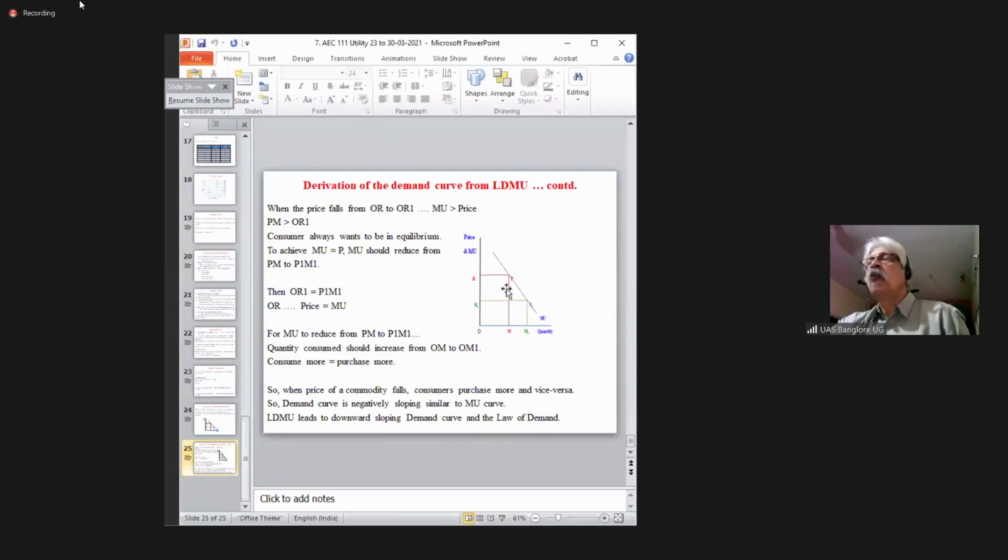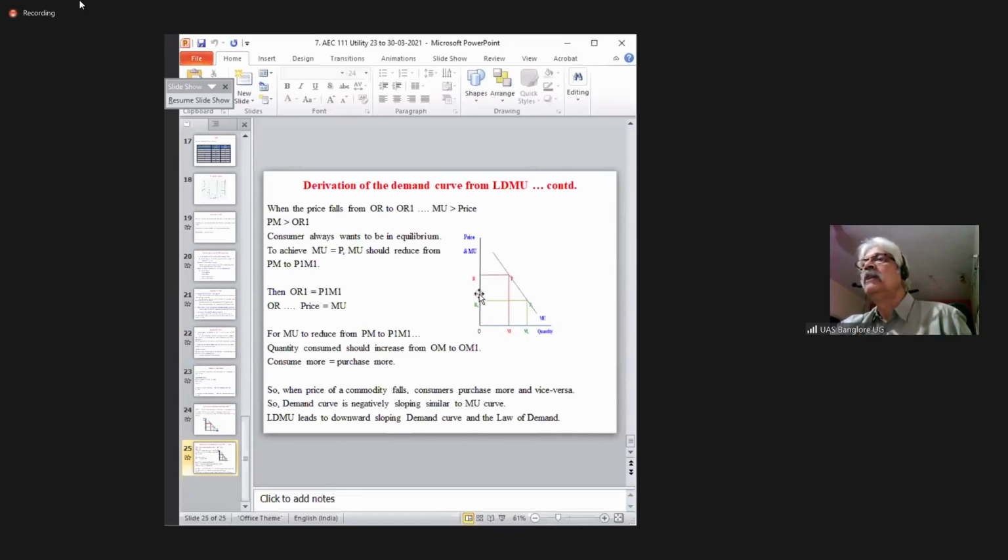Now, to make both equal, what he should do is move from P to R1M1. That means from OM, he moves to OM1. That is, he purchases more. The consumer purchases more.